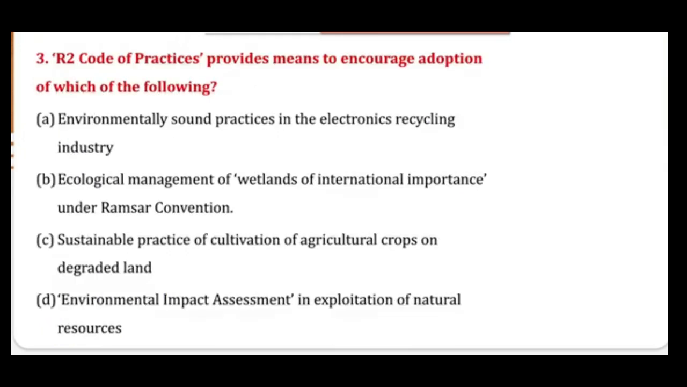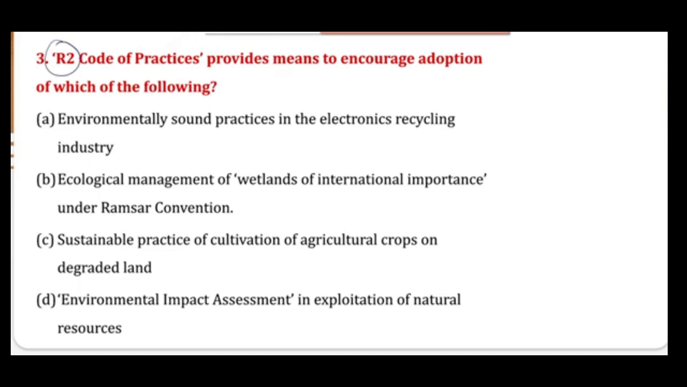Now question number 3. R2 code of practice provides means to encourage adoption of which of the following? Okay, so there are some options given. Option A is environmentally sound practices in the electronic recycling industry. Second is ecological management of wetland of international importance under Ramsar Convention. Then C is sustainable practice of cultivation of agriculture crops on degraded land. D is environmental impact assessment in exploiting of natural resources.